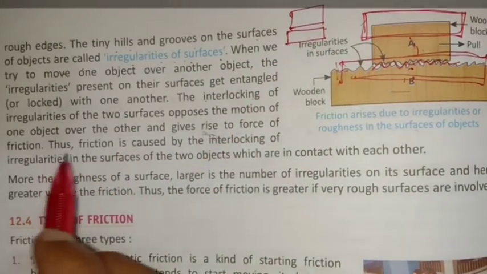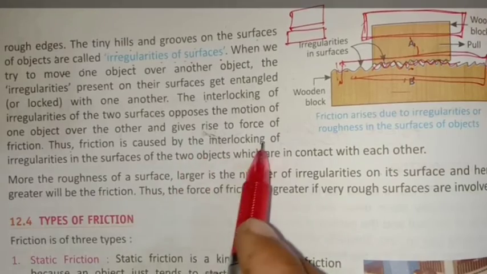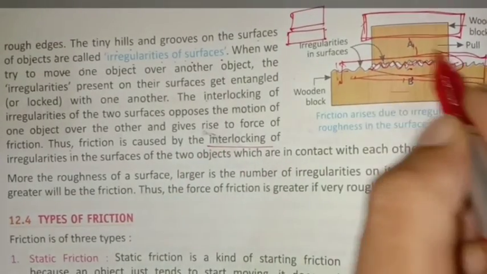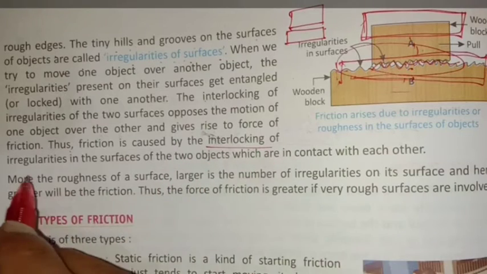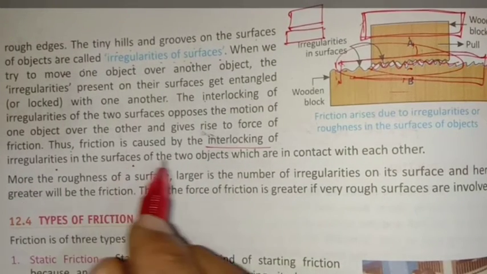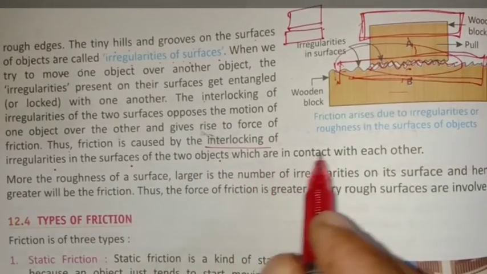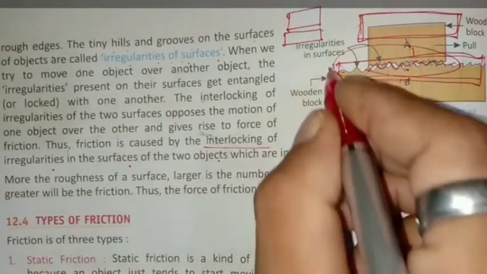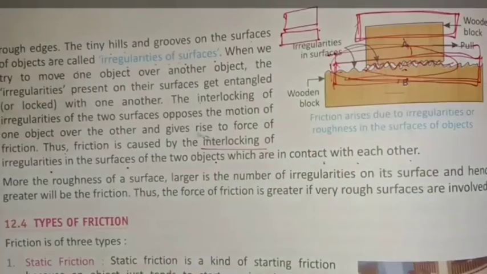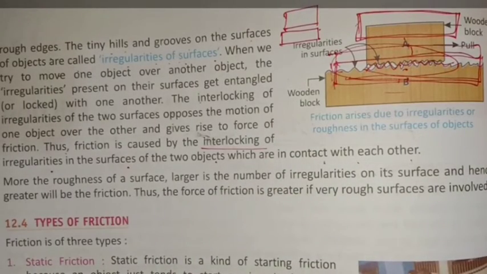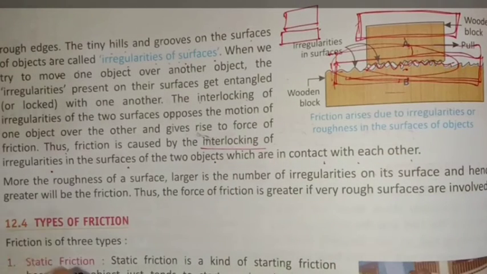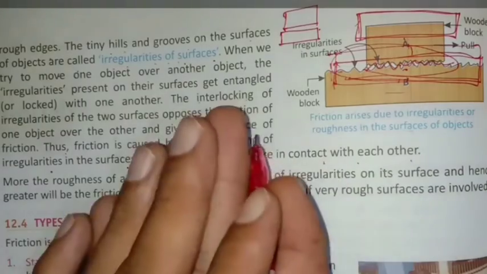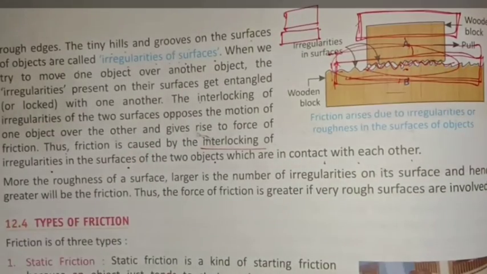Thus, friction is caused by the interlocking of irregularities in the surfaces of the two objects which are in contact with each other. They are interlocked and due to their rough edges, there is a higher friction in them. And if the surface is smooth, then the friction will be less.